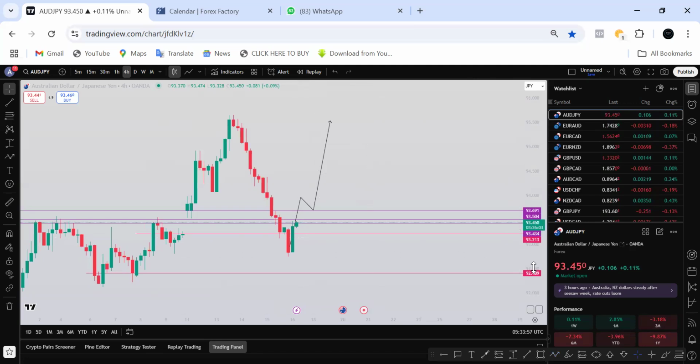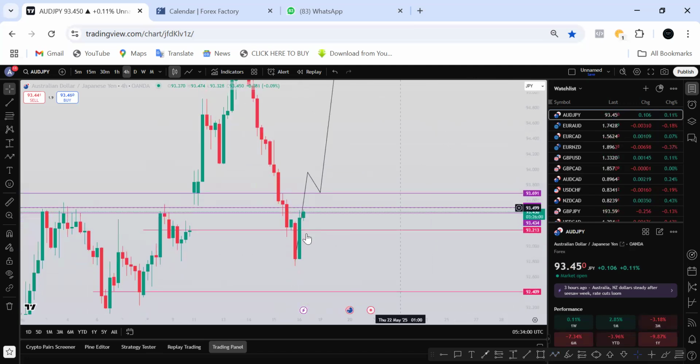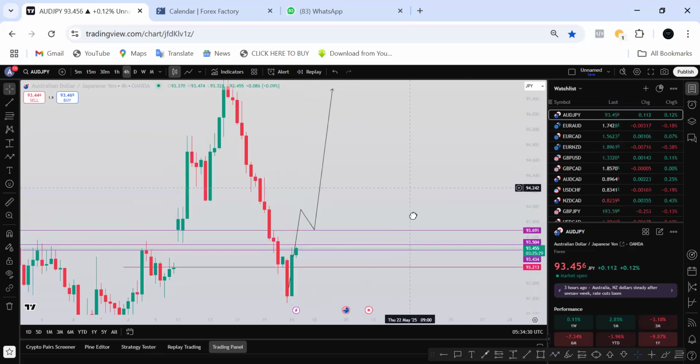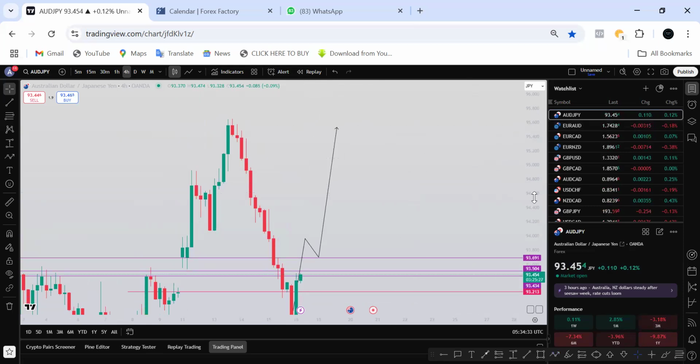That's what I'm expecting on AUD JPY, because looking at these levels, you have a lot of higher time frame rejectional levels, the weekly and the monthly. So price might be consolidating. One thing you need to understand is that majority of the time when you see an area with a lot of rejectional levels, price might consolidate or not be moving, it will be stuck. So I'm only going to make a decision when price has broken above this one and pulled back before I go in for a buy on AUD JPY.